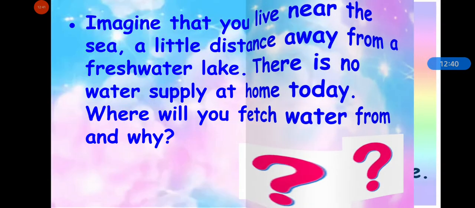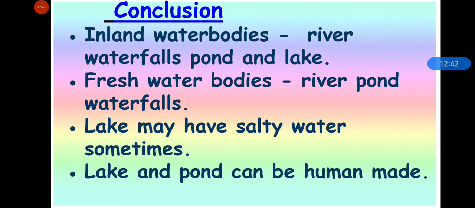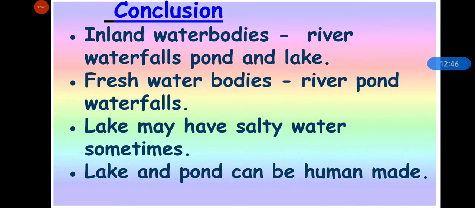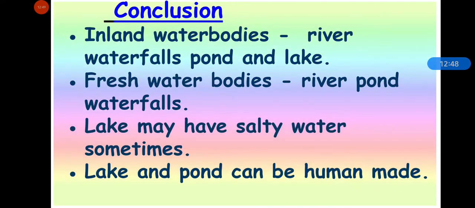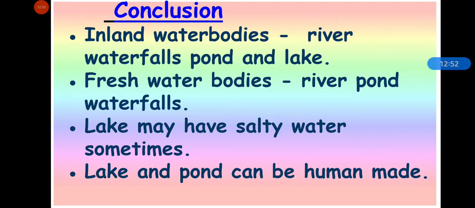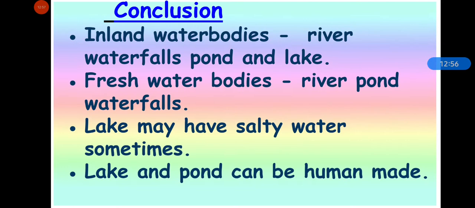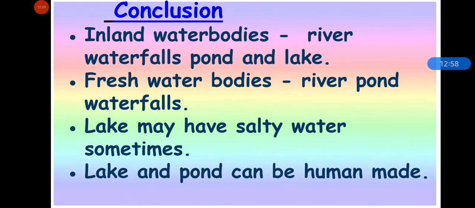Now, let's revise what we have studied today. So, there are inland water bodies, means water bodies that are present on land. Water bodies like river, waterfalls, pond and lakes.